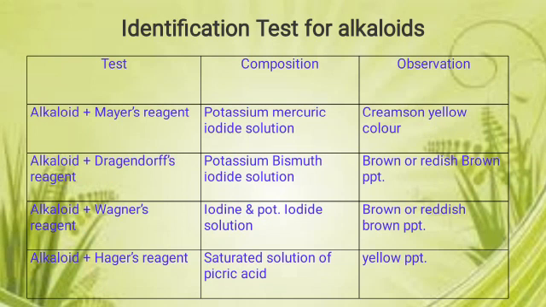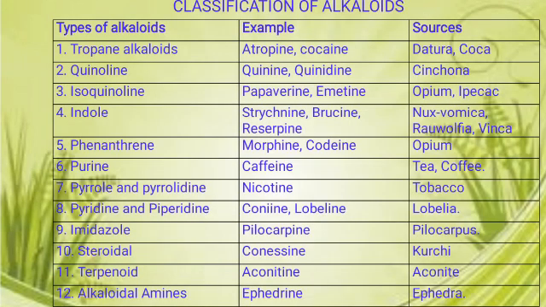Here, the composition of all these reagents is important. Mayer's reagent consists of potassium mercuric iodide solution. The composition of Dragendorff's reagent is potassium bismuth iodide solution. For Wagner's reagent, iodine and potassium iodide solutions are in combination. And in the case of Hager's reagent, it is a saturated solution of picric acid. After that, the classification of alkaloids is like this.